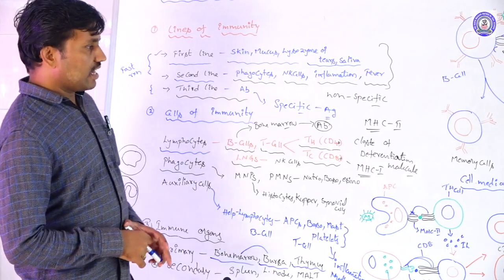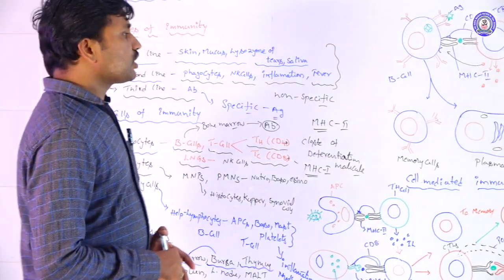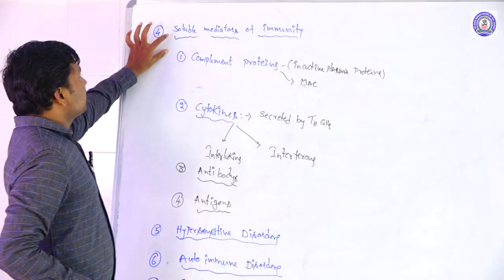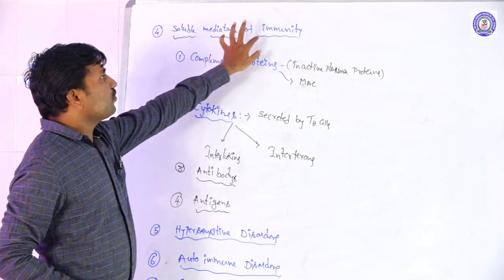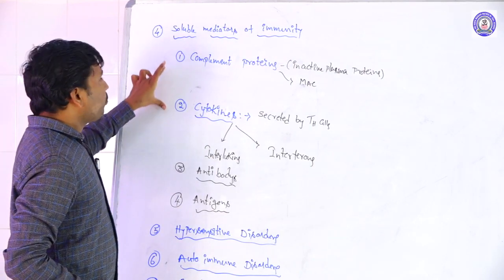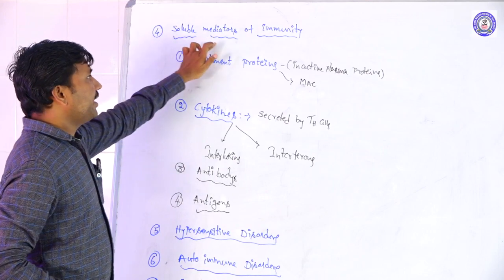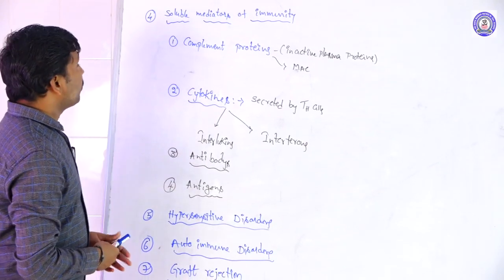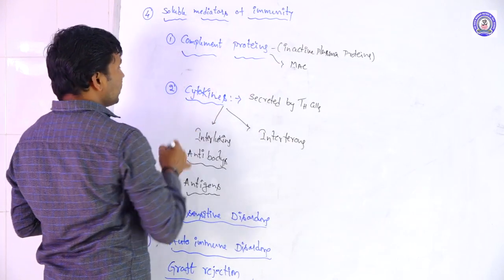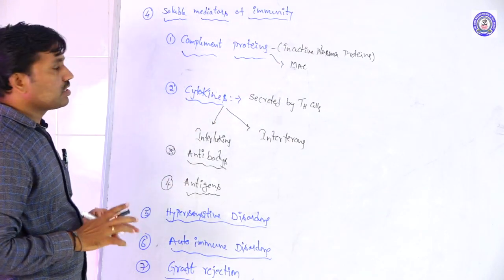The next one is the soluble mediators of immunity. Two components come under the soluble mediators of immunity. What are those? Complement proteins and cytokines.